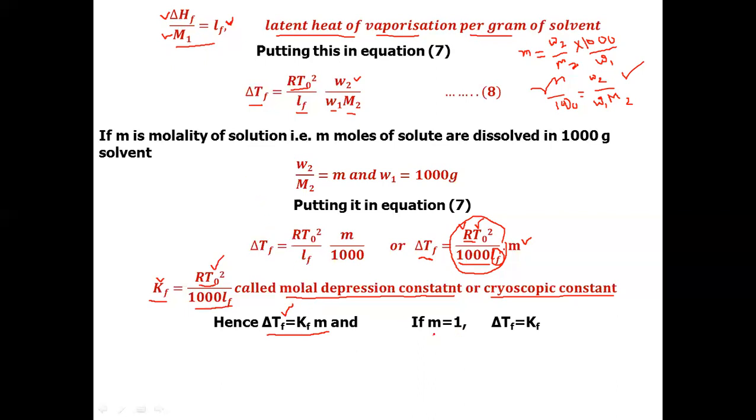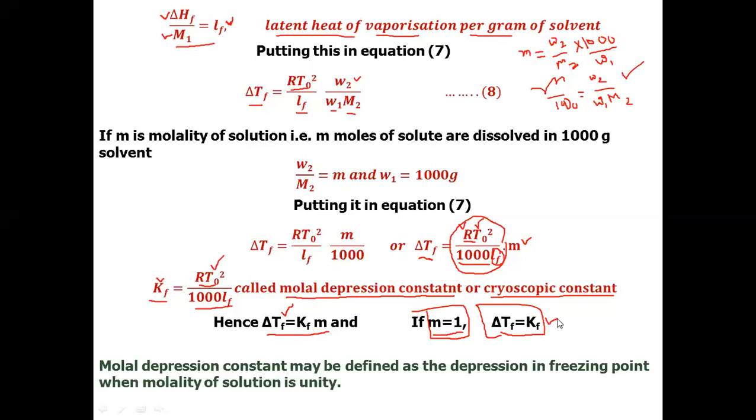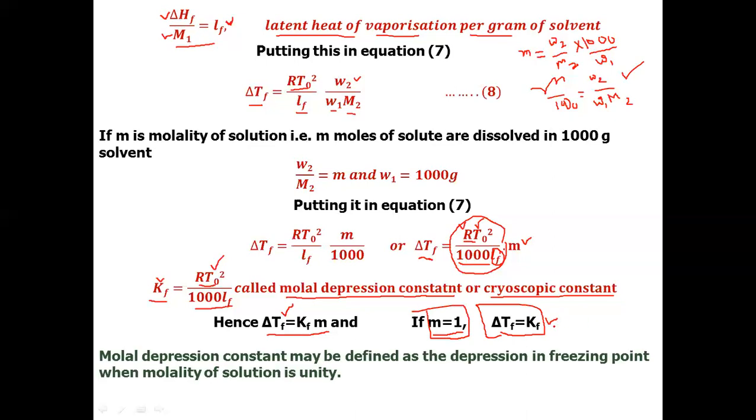Now, if m is 1, meaning the molality of the solution is 1, then ΔTf is equal to Kf. So from these two relations, we can give the definition of Kf: the molal depression constant denoted by Kf is defined as the depression ΔTf in freezing point when the molality of the solution is 1.